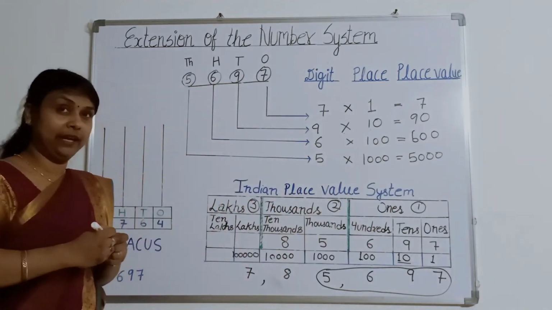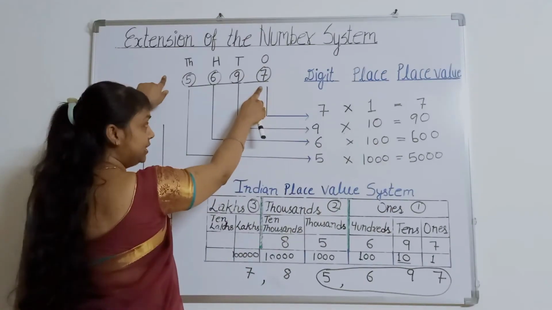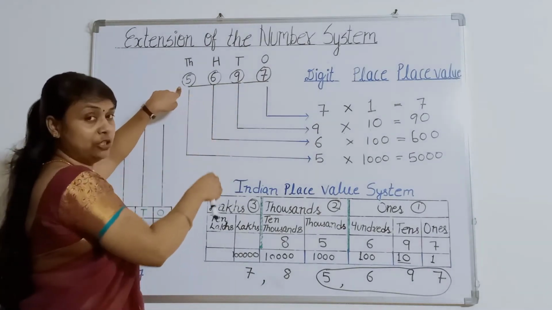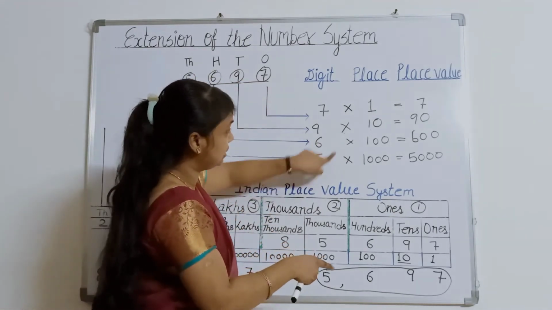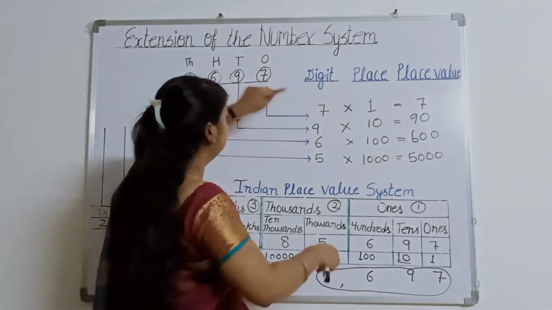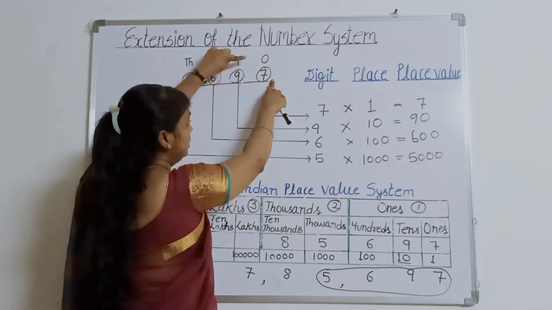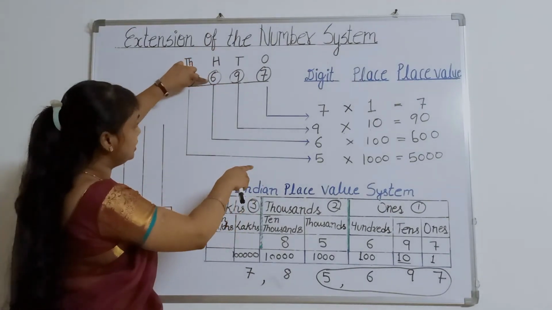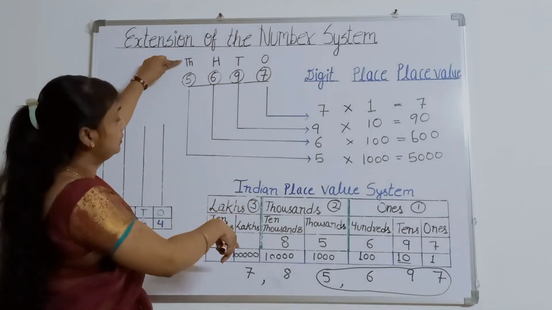Now again revise with me. These are the digits. 7 is the digit, 9 is the digit, 6 is the digit and 5 is also the digit. If I am talking about the place, the place of 7 is ones, the place of 9 is tens, the place of 6 is 100, the place of 5 is 1000.